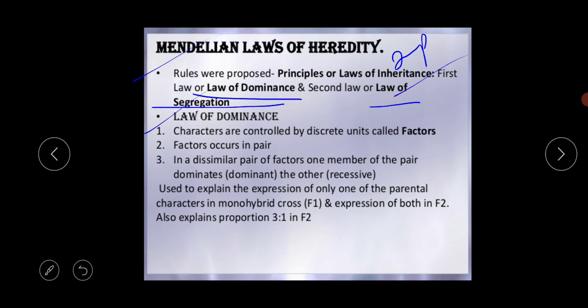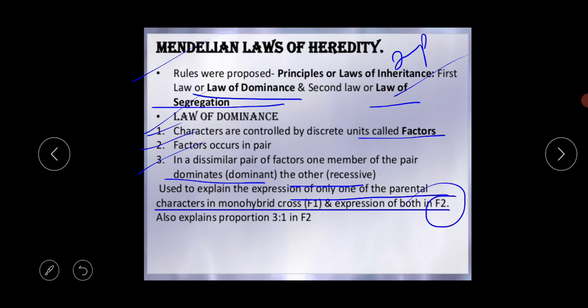What are the basic features of the law of dominance? This law of dominance is the first law of Mendel's experiment. First, characters are controlled by discrete units called factors. Second, factors occur in pairs. Third, in a dissimilar pair of factors, one member of the pair dominates and the other is recessive. It is used to explain the expression of only one of the parental characteristics in a monohybrid cross and the expression of both in the F2 generation.